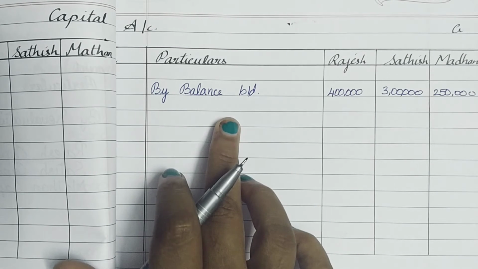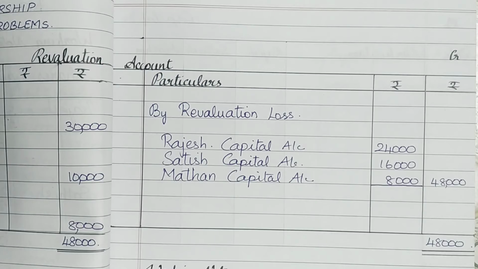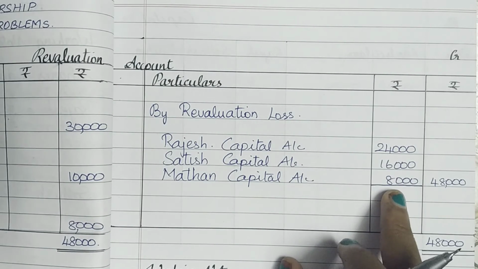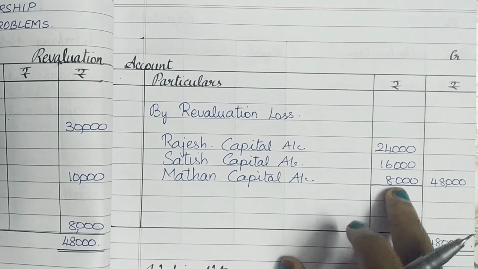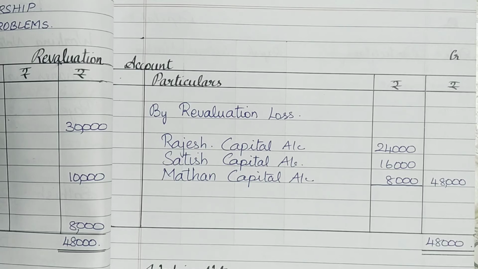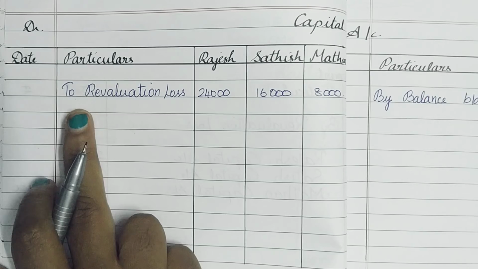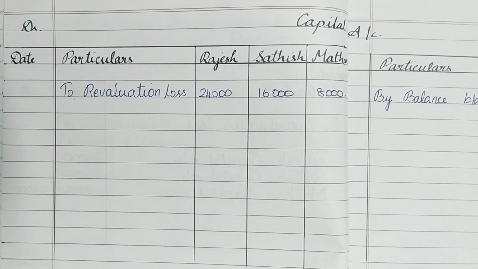So next step, we are going to record the revaluation loss which we have got in the revaluation account. In the revaluation account, we've got a revaluation loss and we have separated it for the old partners who were there in the firm. So this revaluation loss has to be transferred to the capital account. So see which side it is. If it is on the credit side, you're just going to take it to the debit side of the capital account. On the debit side of the capital account, I've written the revaluation loss 24,000, 16,000 and 8,000 for the partners.